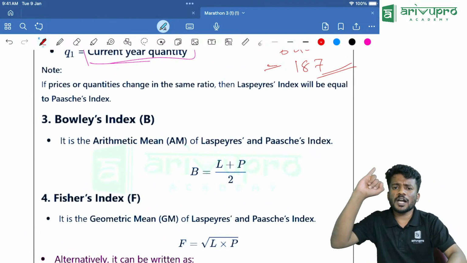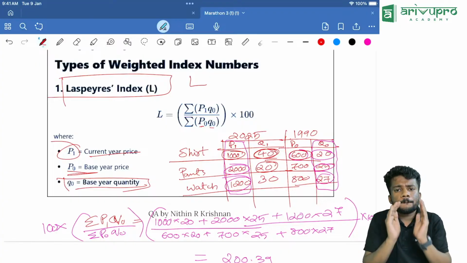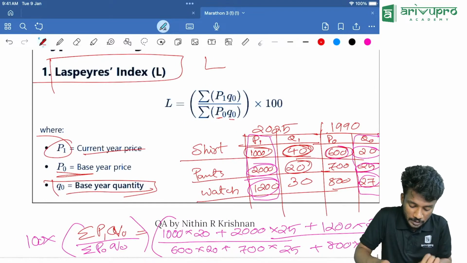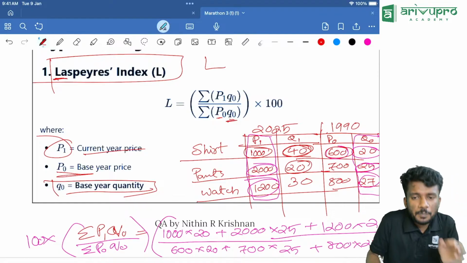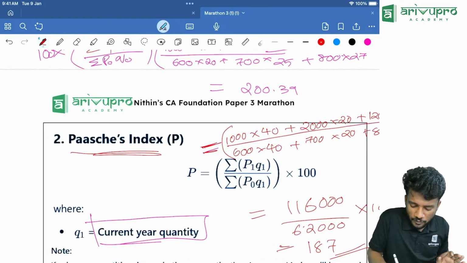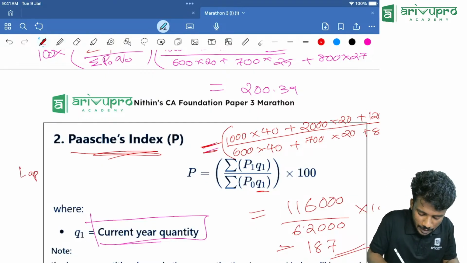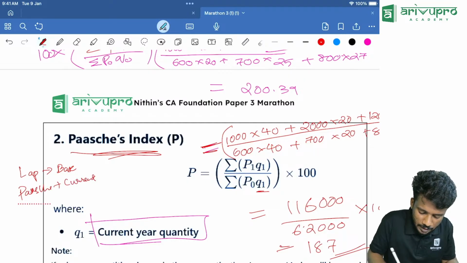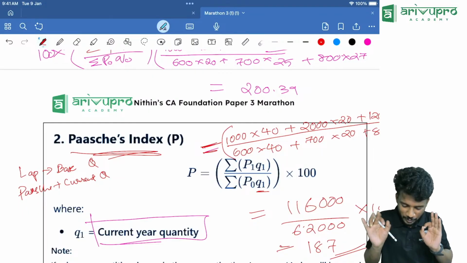Okay, people. Now one previous year question I'll tell you. In the Laspeyres index, what is the weight taken, or what are we comparing it with? We are comparing using the base year quantity. In the Laspeyres index, we are using base year quantity. In the Paasche index, what are we using? We are using current year quantity. Keep a note, people. Laspeyres, base. Paasche, current year quantity. You should always remember that. It's very important. Keep that in your mind.